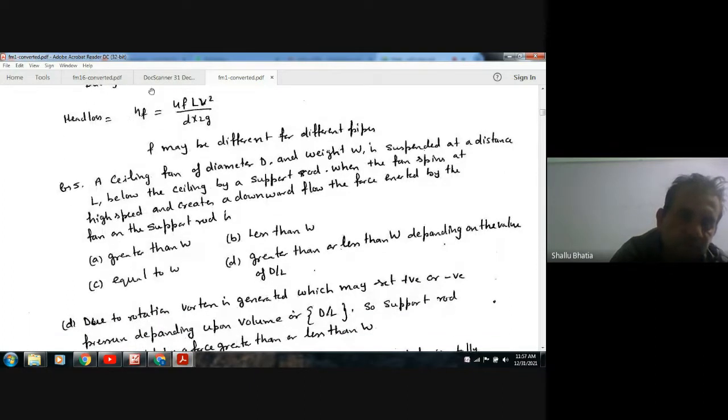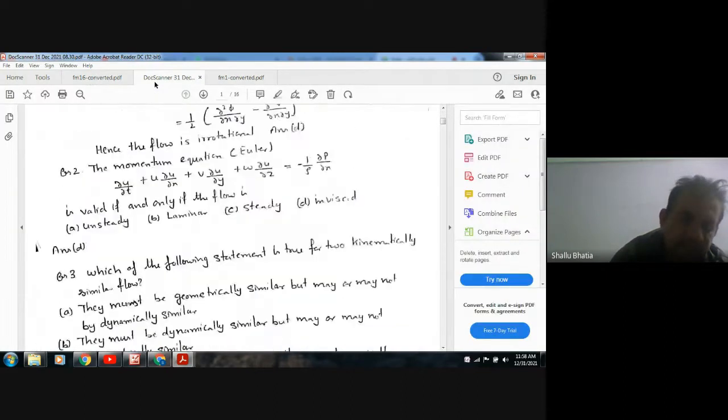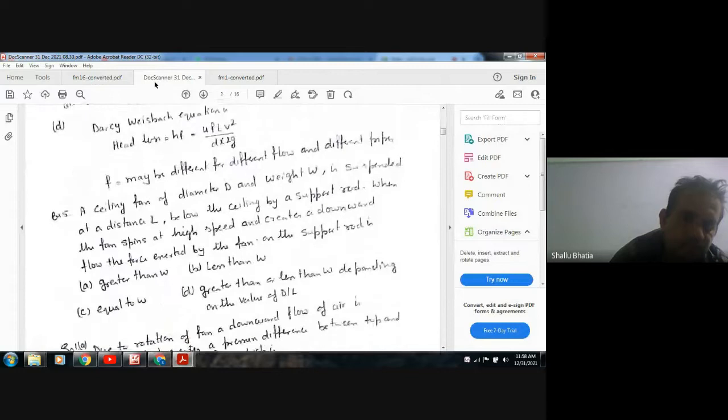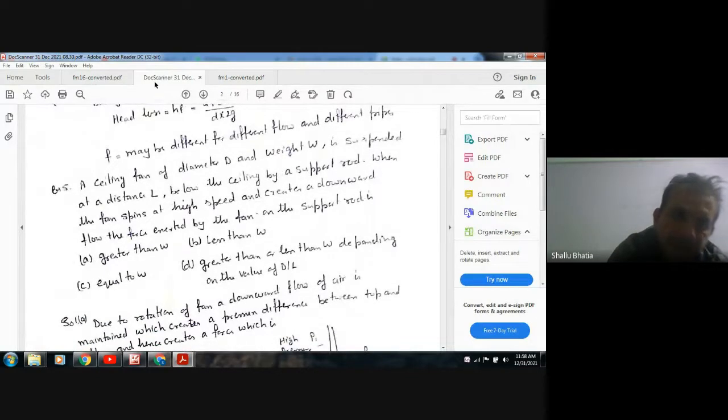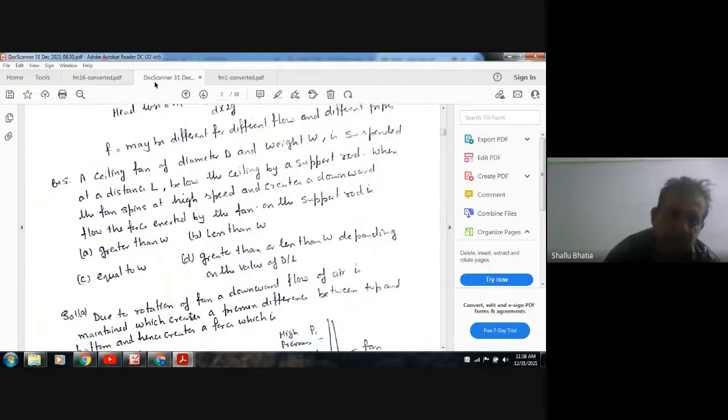Next, a ceiling fan of diameter d and weight W is suspended at a distance L below the ceiling by a support rod. When the fan spins at high speed and creates a downward flow, the force exerted by the fan on the support rod is: Option A, greater than W. Option B, less than W. Option C, equal to W. Option D, greater than or less than W depending upon the value of d by L.